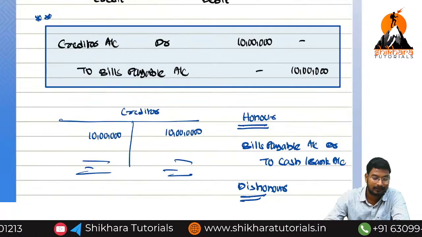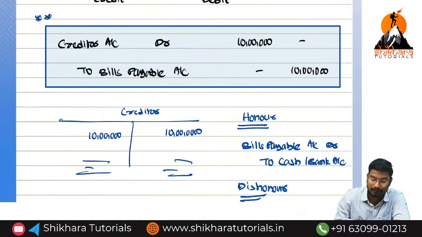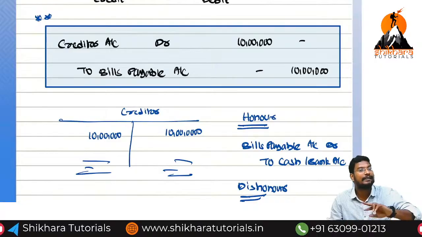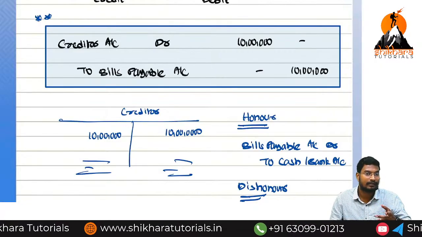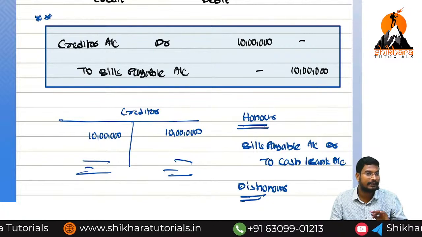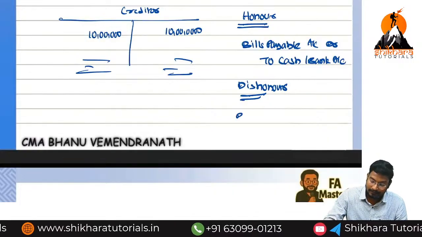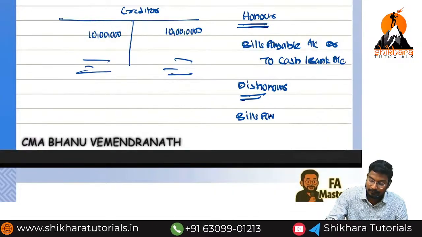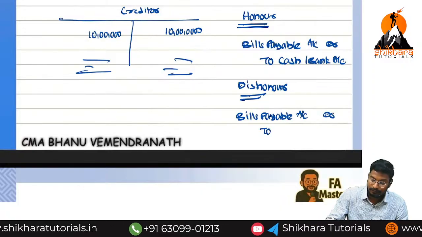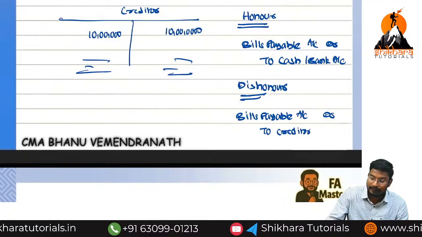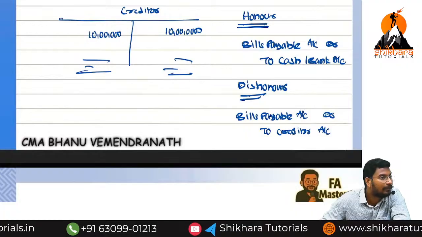For cancellation, what do we need to do? We have recorded this entry. Should we just strike it off? No, we should not do that. Then what do we need to do? We need to pass the reverse entry. Striking off means reversing here. Debit reversed means credit, and credit reversed means debit. What is the entry we are going to get? Bills payable account debited to which account? Creditor account. In this situation, the creditor value increases again.